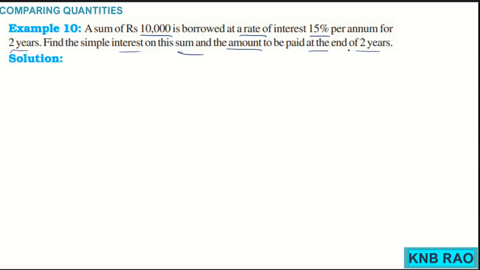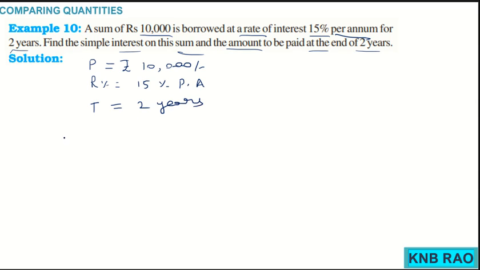Now solution: here principal is rupees 10,000, rate of interest is 15% per annum, we say PA, and time period is 2 years.